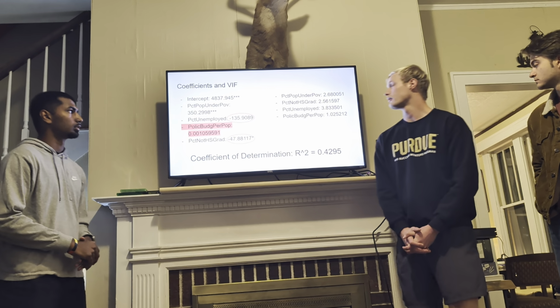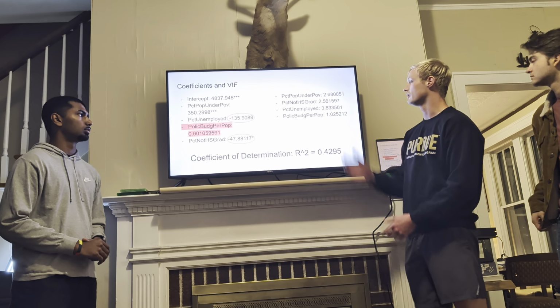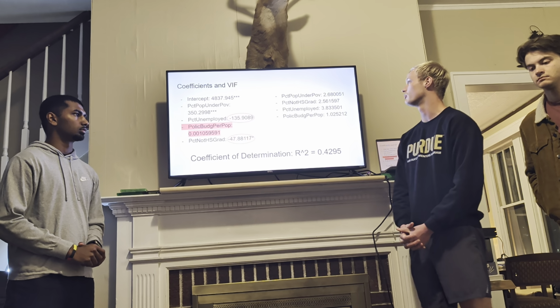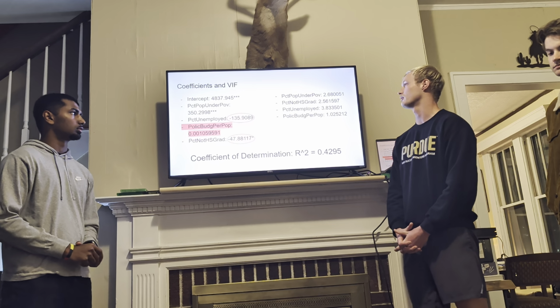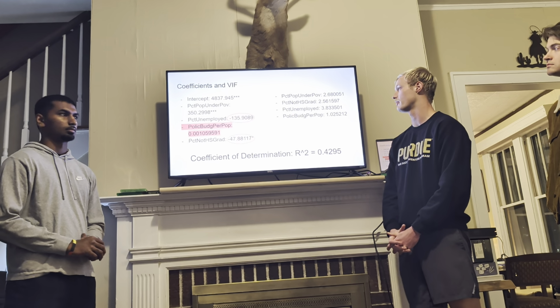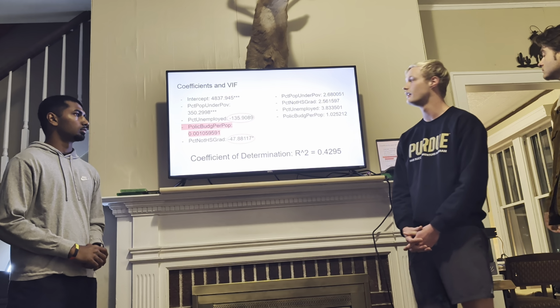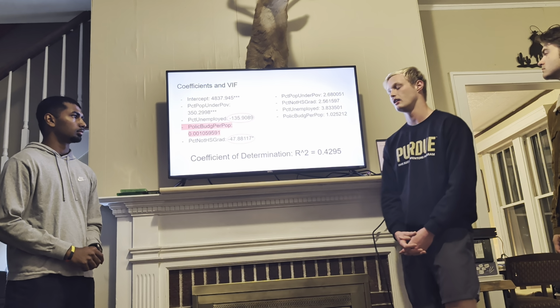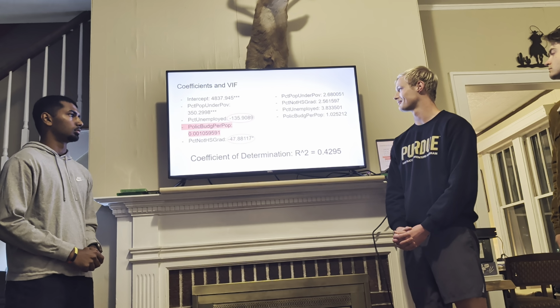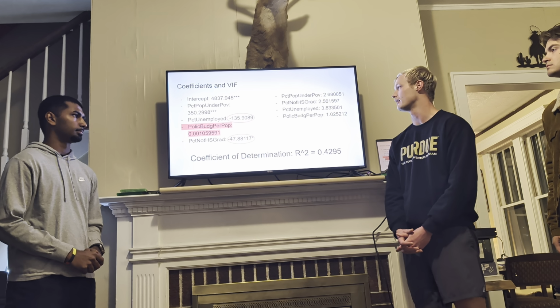For our VIF, you can see all these values: percent population under poverty is about 2.7, percent not high school grad is 2.6, percent unemployed is about 3.8, and police budget per pop is about 1. All of those are well under 5, which would support not a strong collinearity between the betas.